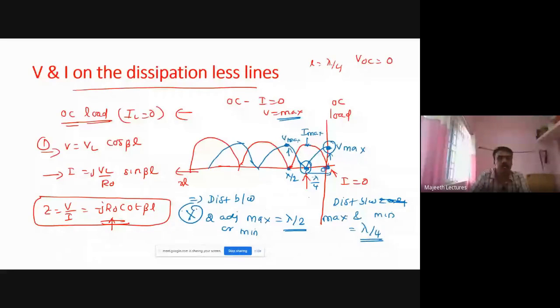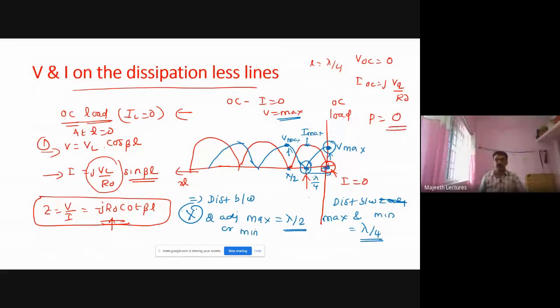That means at L equal to lambda by 4, voltage is minimum, I is maximum. So jV_L by R. What is the maximum value? jV_L by R, because the maximum value of sine is 1. What is power? Power is equal to VI. Right? Okay, fine. So this is the thing we have to remember.